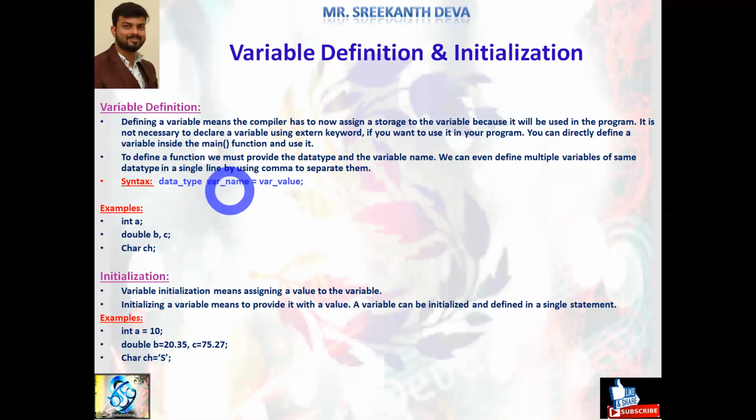Variable name represents the name of the variable, the name of the particular memory block. Here variable value represents the value we are assigning to the variable. This value may not be fixed; the value may be changed at runtime. Examples, this is about variable definition. We are defining directly within a main function, like int a represents integral data type, b comma c represents double type, ch represents what?